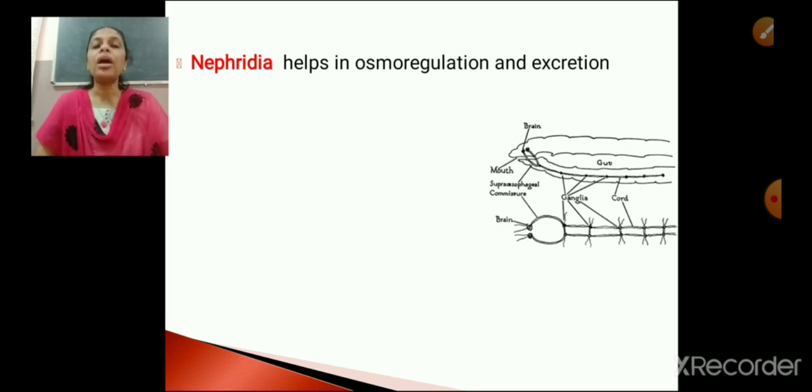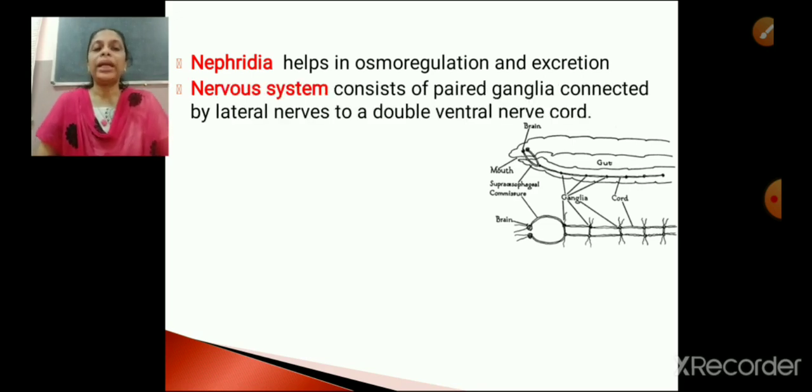So nephridia are the excretory organs. So what's the function of nephridia? Nephridia help in excretion as well as osmoregulation. Now the next, that is nervous system. The nervous system consists of paired ganglia connected by lateral nerves to a double ventral nerve cord.